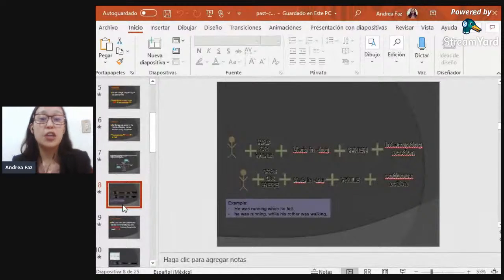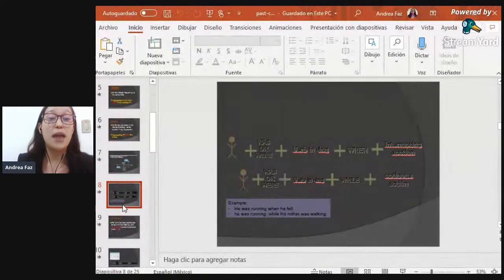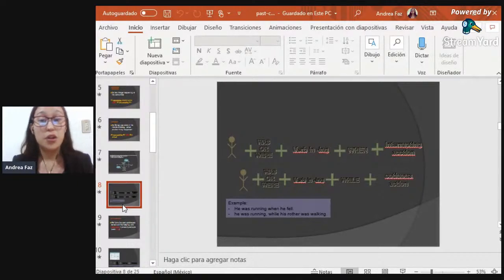So continue with while. We mentioned already that while is for two actions that happen or are developed at the same time. So the same. We're going to need the person or the pronoun, then the verb to be in past, then the verb with its ing form, then the word while, and then we're going to have the continuous actions.